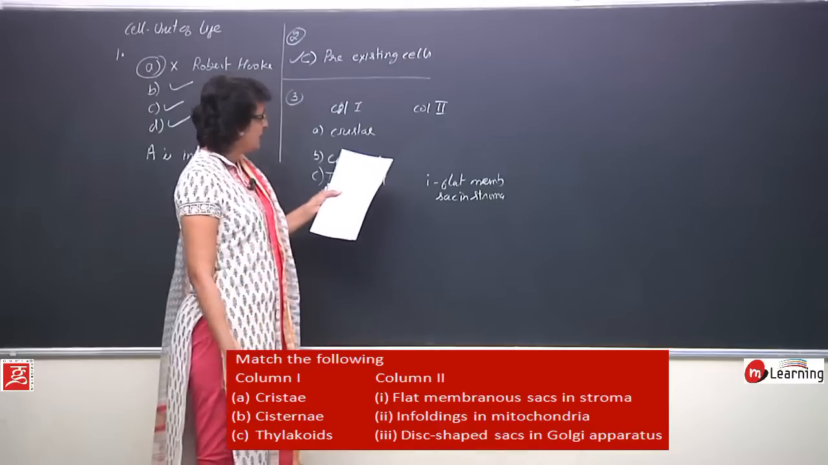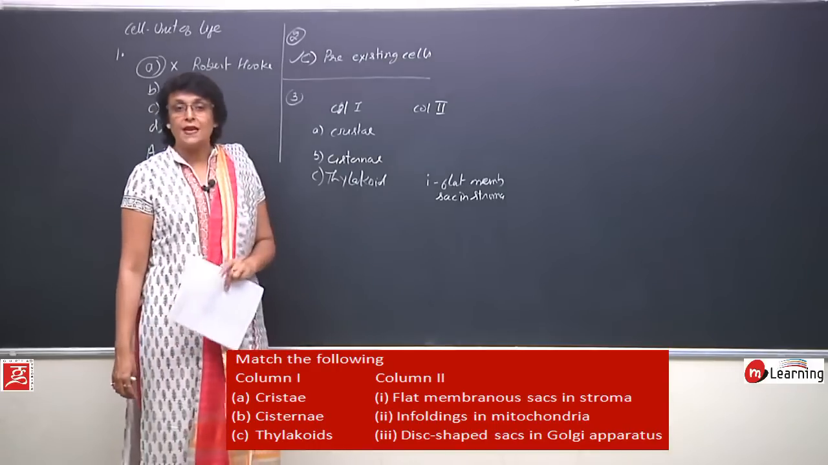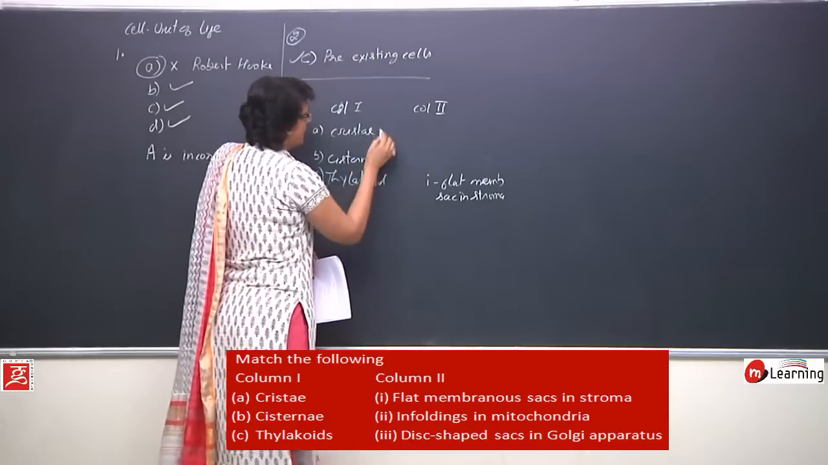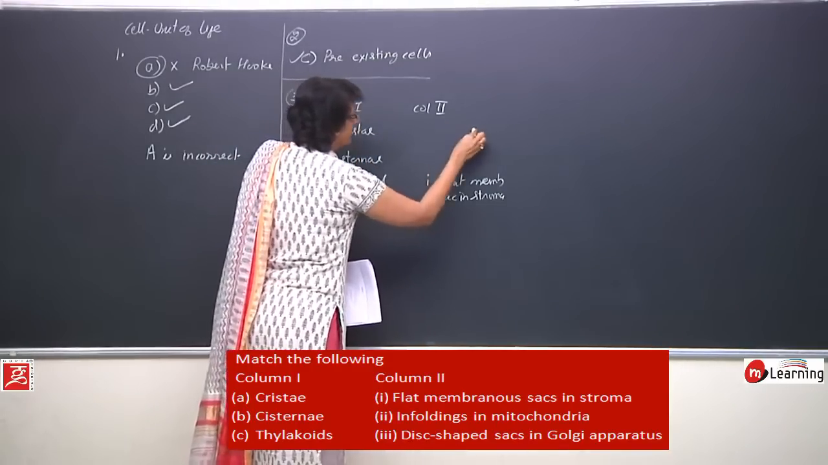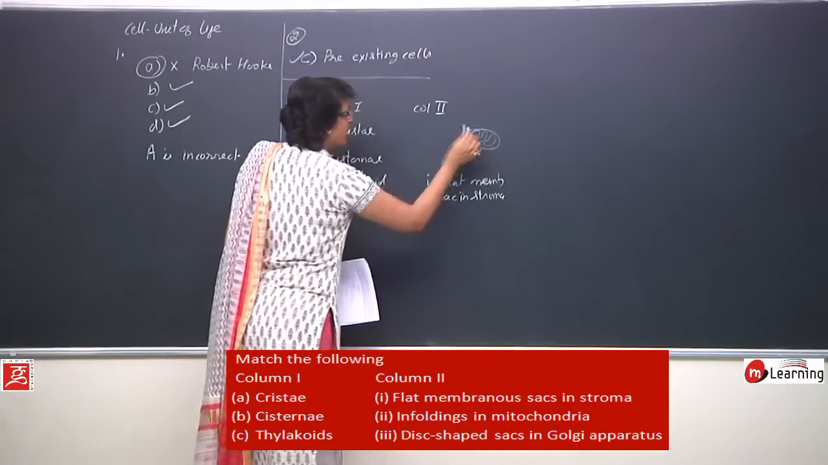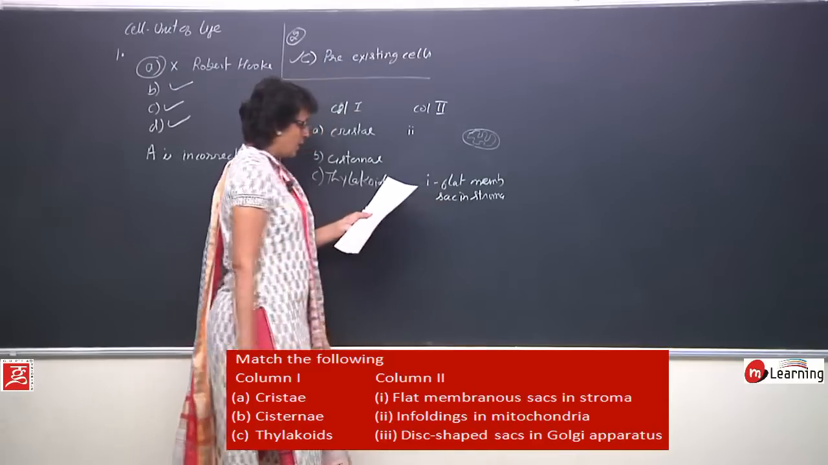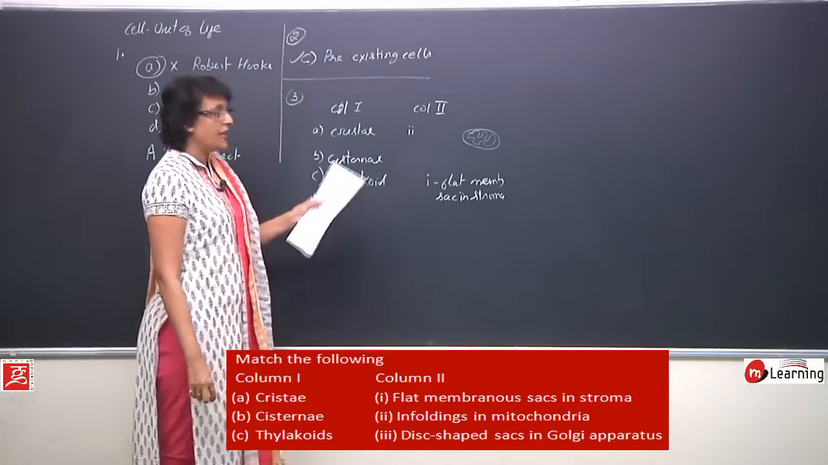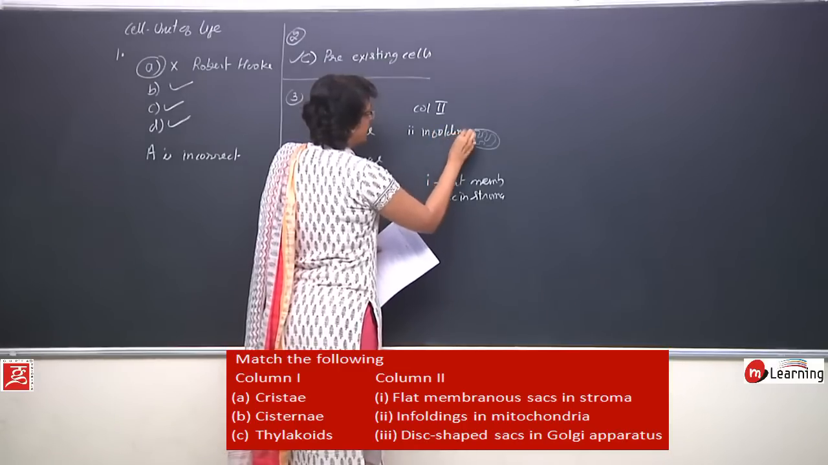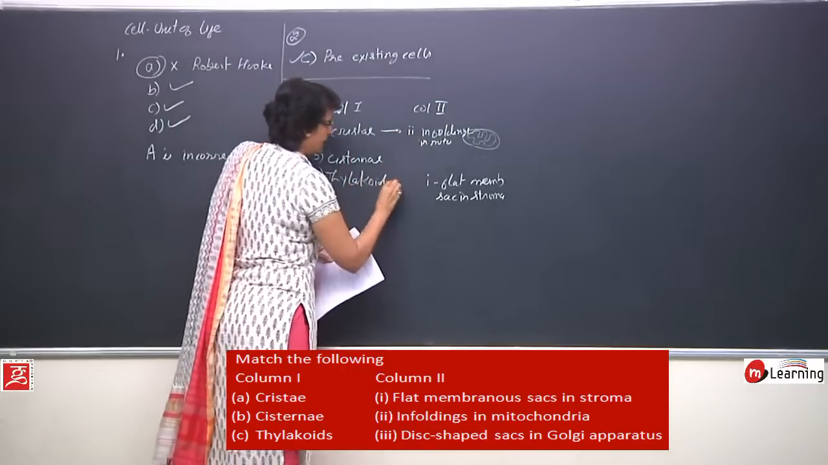The second point in column 2 says enfoldings in mitochondria. We have seen the mitochondria structure in detail. If I draw a little mitochondria here, the outer membrane is smooth and the inner membrane is thrown into folds. These folds are known as cristae. So the second one is for cristae, that is enfoldings in mitochondria, and the first is for thylakoid.